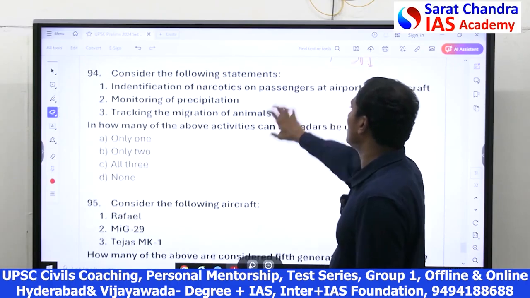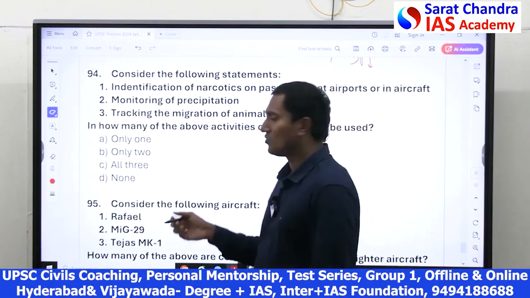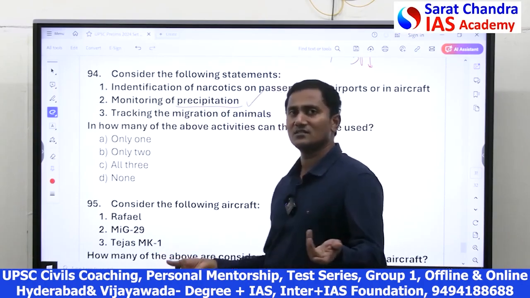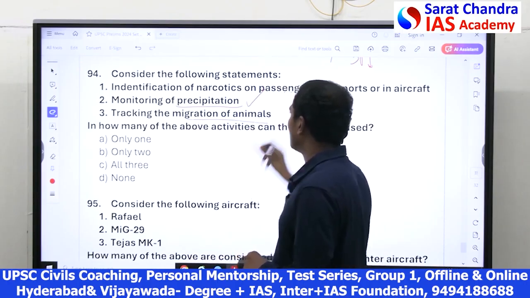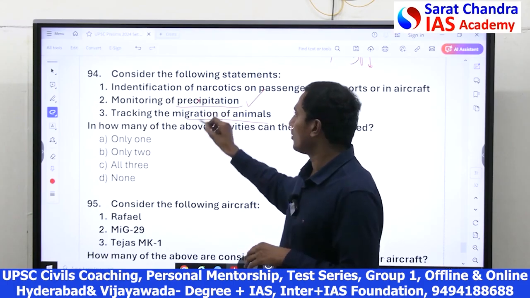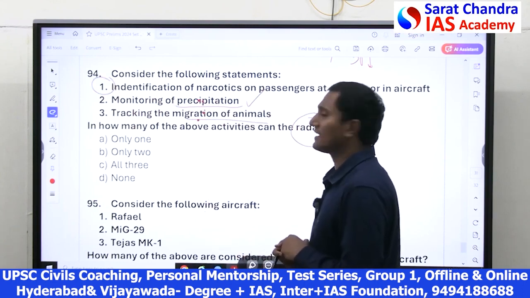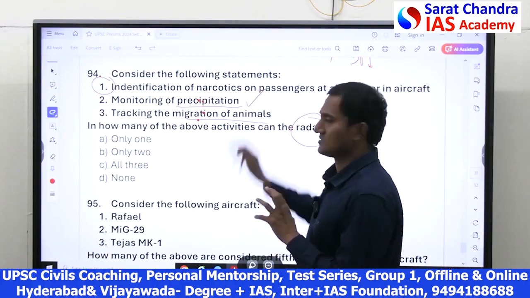Then, what are the uses of radars? As we all know, we use radars for monitoring precipitation. In India, radars are used for monitoring precipitation. And for migration of animals in the forest, we use radars. These 2 all of us know. But the first option is slightly confusing: can we use radars for narcotics?